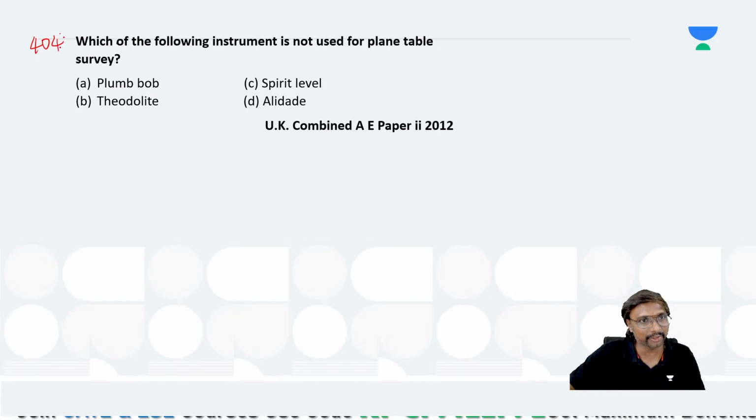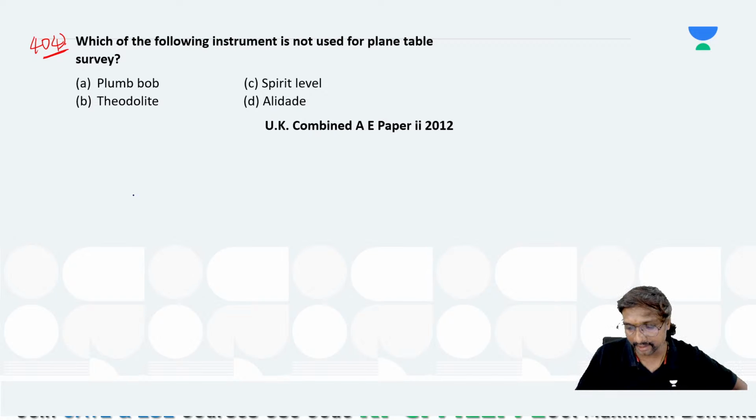Select the answer for this 404 question. Hint is already given. That is A, this is B, that is C, this is D. Observe carefully which ones are A, B, C, D. Which of the following instruments is not used for the plane table? Is it D, B, A or C?